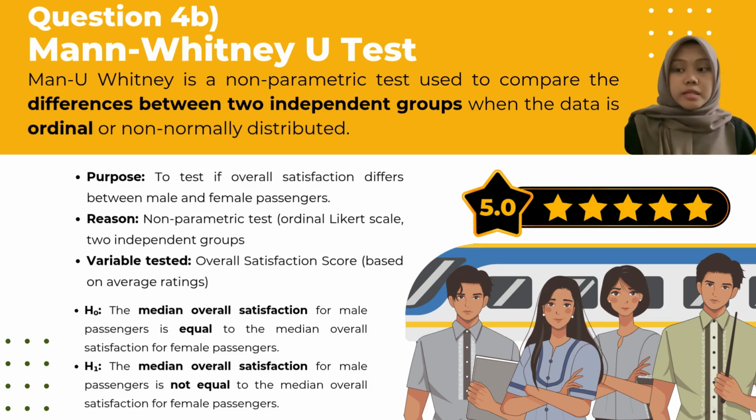Here's what we found. Male respondents, we got 40 people, and female respondents, we got 100 people. For U statistic, we got 1746.5. For Z-score, we got negative 1.1693. For p-value, 0.2423. Since the p-value is greater than 0.05, the result is not significant.